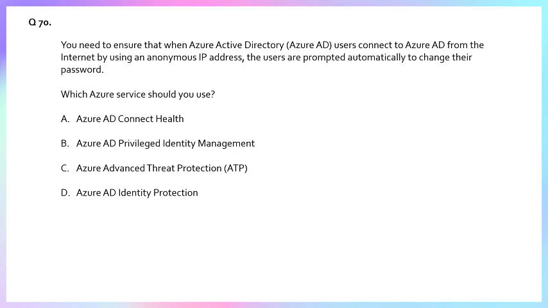Option C, Azure Advanced Threat Protection. This is an on-premises solution that monitors on-premises Active Directory for suspicious behavior and security threats. It focuses on protecting against internal threats and lateral movement once an attacker has gained a foothold, not detecting or responding to cloud sign-ins from external sources like anonymous IP addresses. So option C is incorrect. So the correct answer is option D.